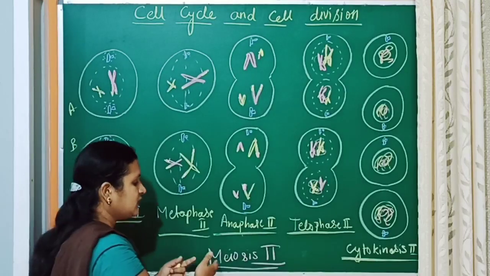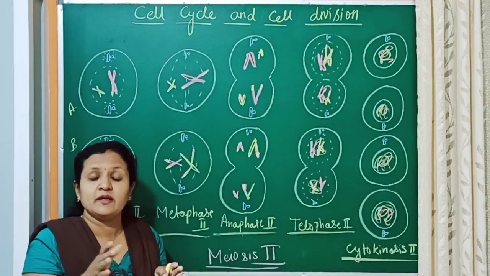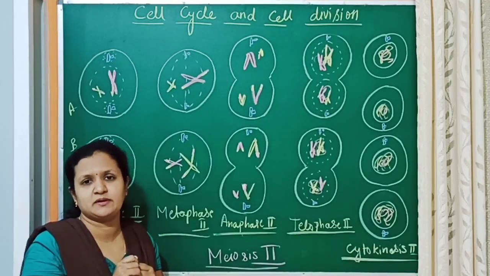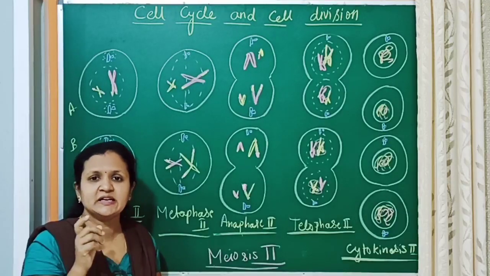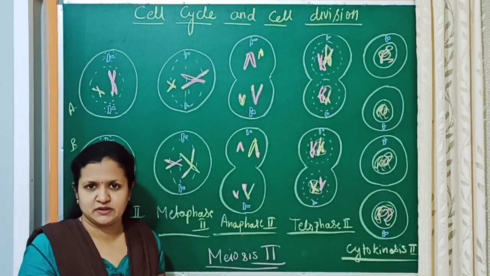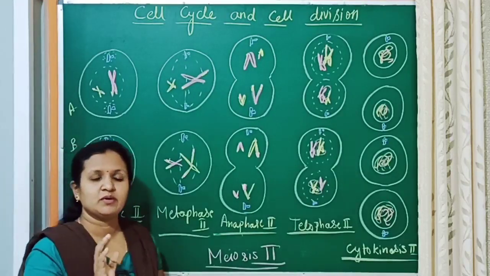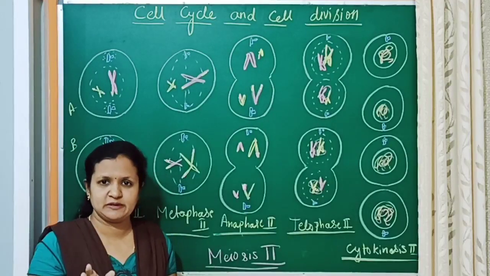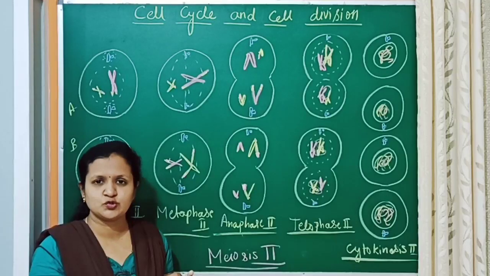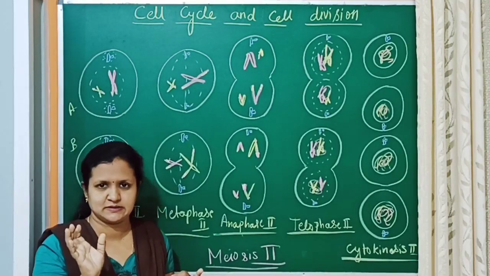But in meiosis 2, between meiosis 1 and meiosis 2, there will be no interphase, just a short period of gap, which is called interkinesis. So no interphase means no DNA replication. Only the centriole is going to get duplicated, but there will be no DNA replication. Immediately after meiosis 1, meiosis 2 occurs with a short period of gap called interkinesis.